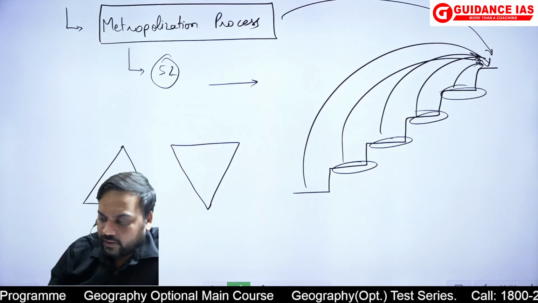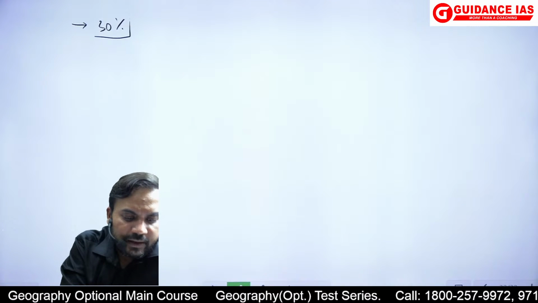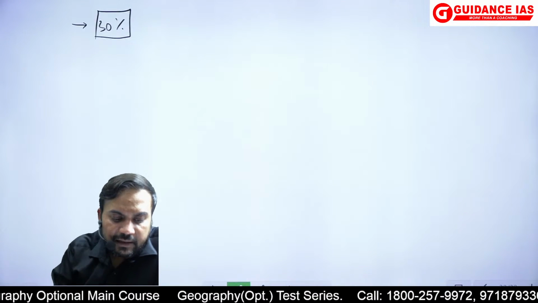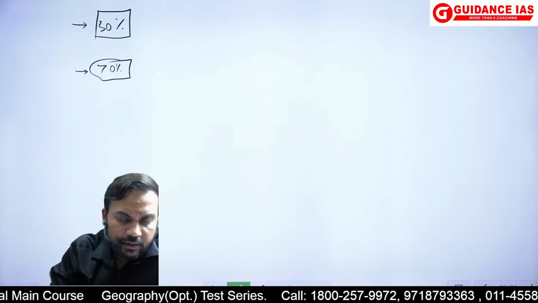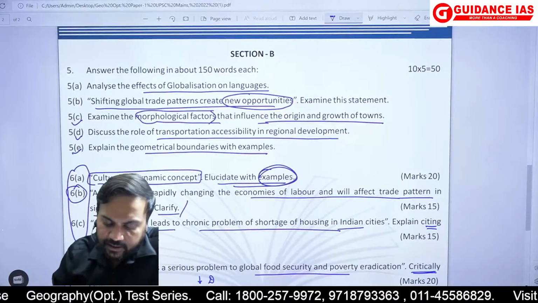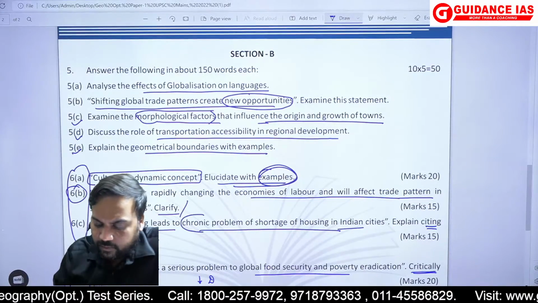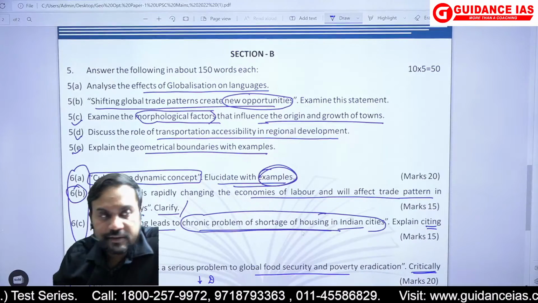So वहां से ये overcrowding के part को 30% weightage दे करके लिखना था. And from there, you talk about the phenomena of 70%, which is talking about how it is leading to chronic problem of shortage of housing in the Indian cities.